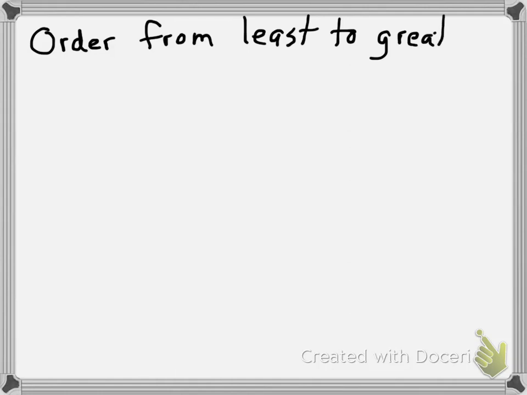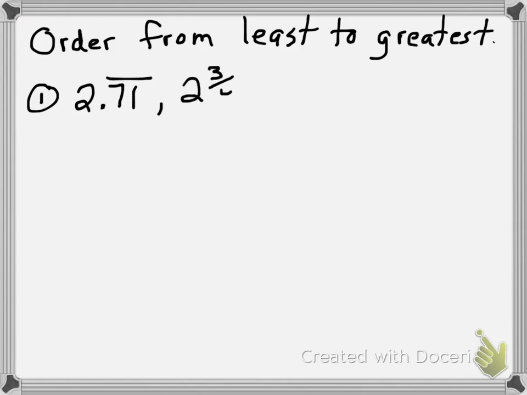Alright, now this time you're going to put the list of numbers in order from least to greatest. So this time you're not just comparing 2 numbers, you're comparing 4 numbers. And you've got to know which one is the least, all the way up to which one is the greatest.